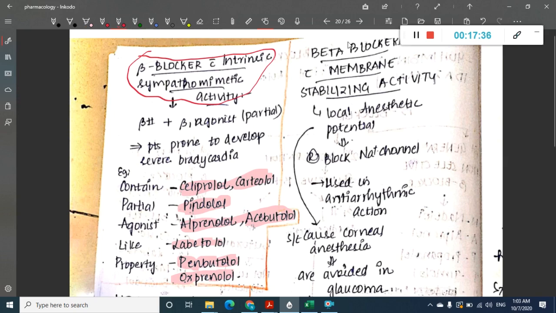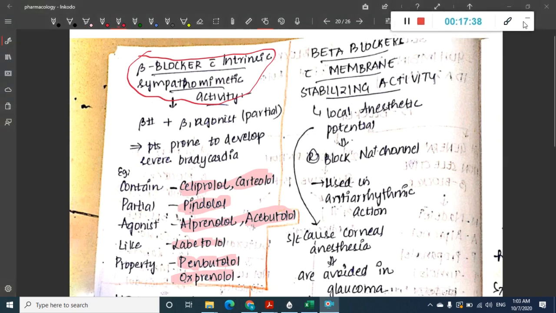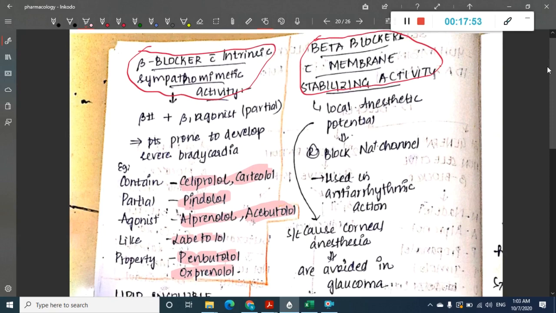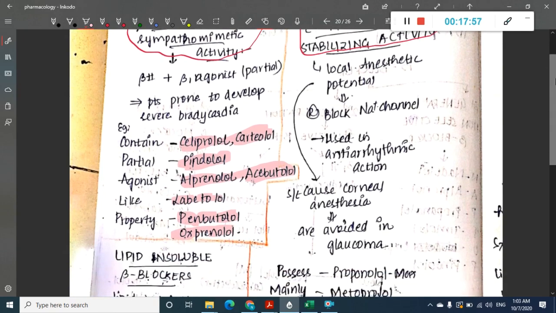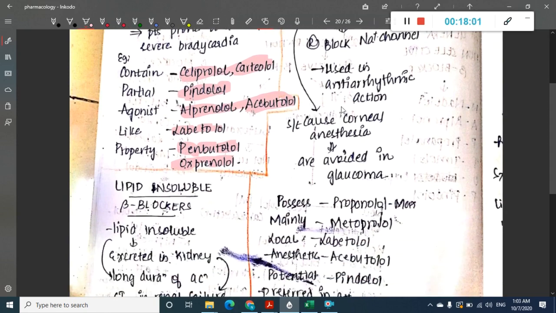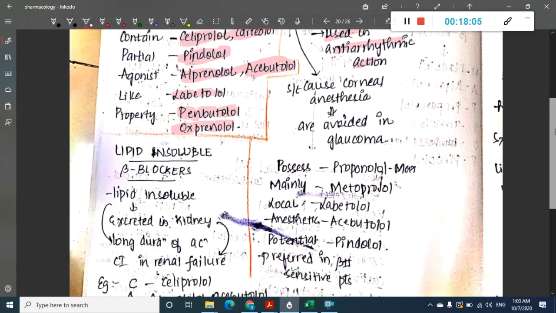Then the next is beta blockers with membrane stabilizing activity. This membrane stabilizing activity is nothing but local anesthetic potential. These beta blockers will block sodium channels and they are used in antiarrhythmic action, and they are avoided in glaucoma.